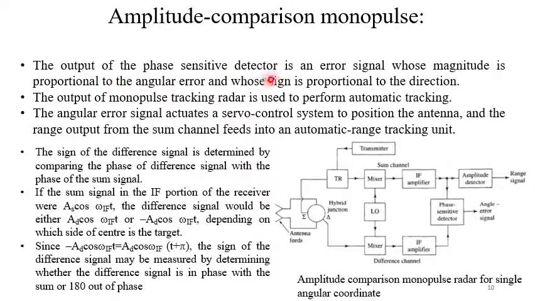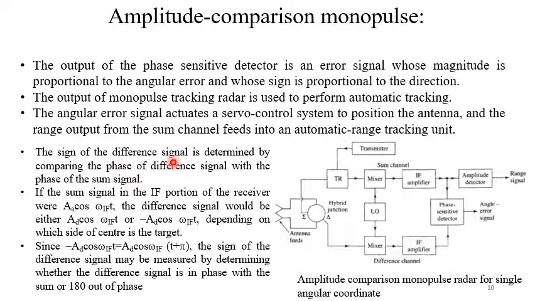The output of the phase sensitive detector is an error signal whose magnitude is proportional to the angular error and whose sign is proportional to the direction. The output of monopulse tracking radar is used to perform automatic tracking. The angular error signal actuates a servo control system to position the antenna, and the range output from the sum channel feeds into an automatic range tracking unit.